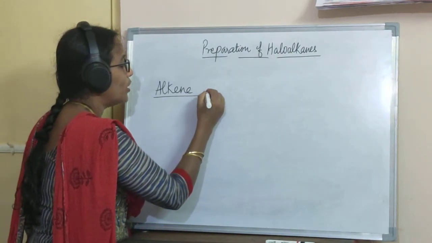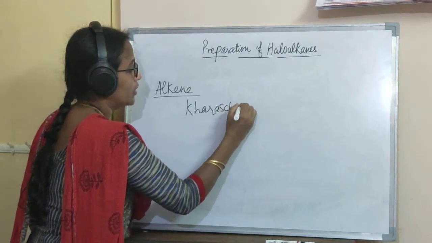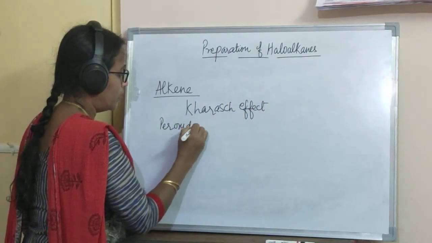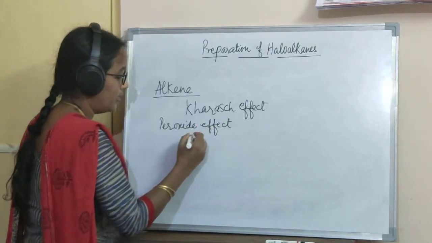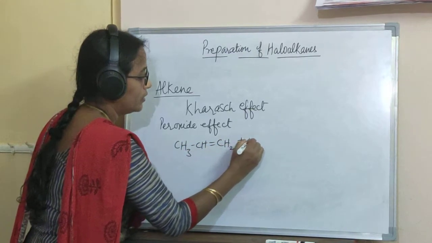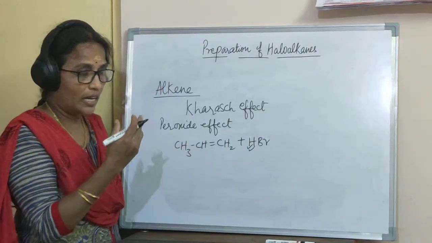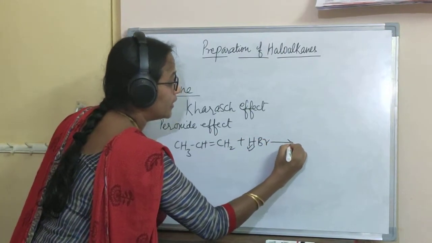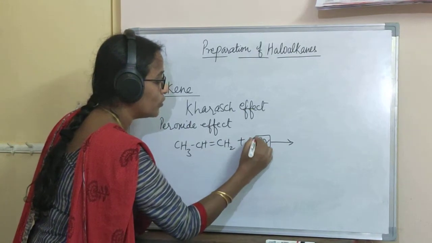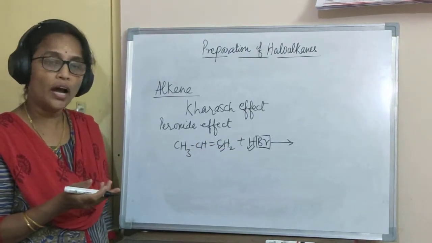We also call it the Karash effect. Karash effect is also known as peroxide effect. In this effect, the alkene is treated with HBr. Only HBr undergoes this reaction. HCl and HI will not undergo. And here anti-Markovnikov's rule is followed. That is, the negative part will go to that carbon atom of the double bond which contains more number of hydrogen atoms.